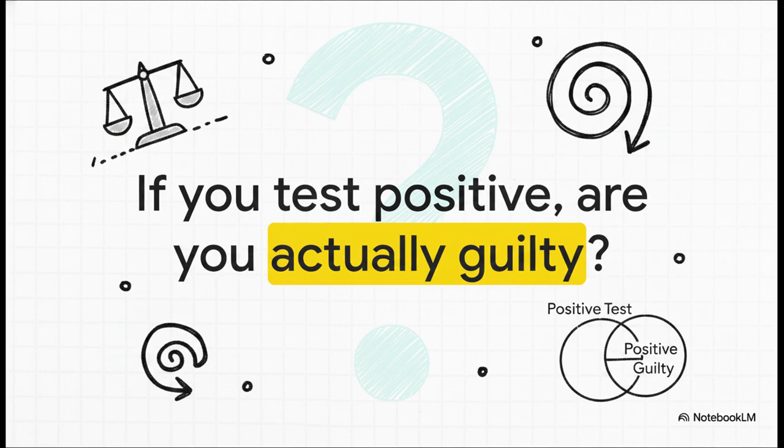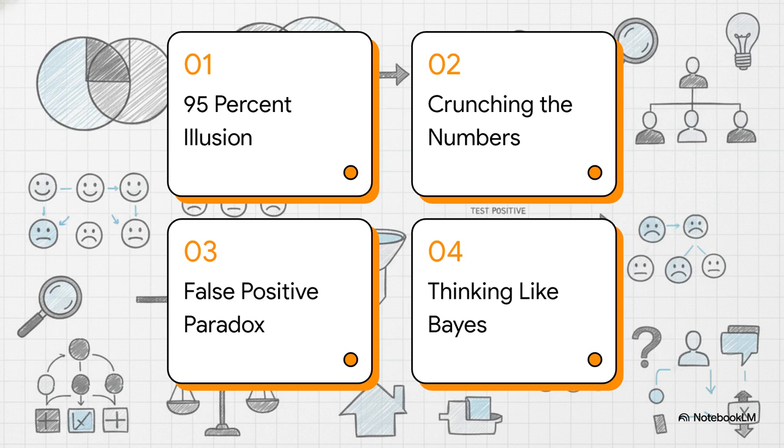If you're like pretty much everyone else, your brain immediately jumped right to 95%. I mean, it feels like common sense, right? Well, hold on to that thought. Okay, here's how we're going to logically deconstruct this riddle step by step. First, the 95% illusion. Second, crunching the numbers. Third, the false positive paradox. And finally, thinking like Bayes.